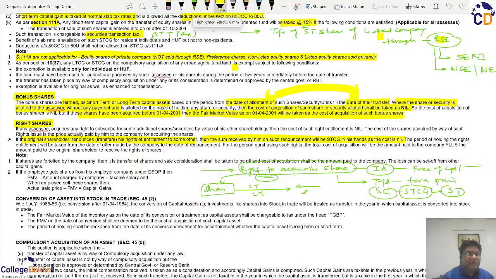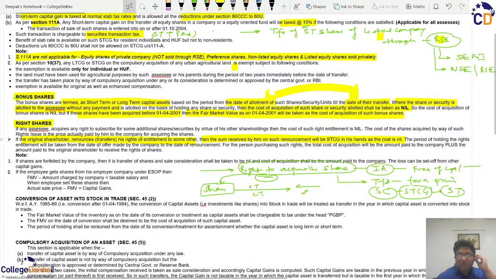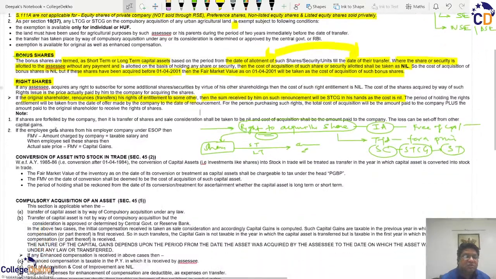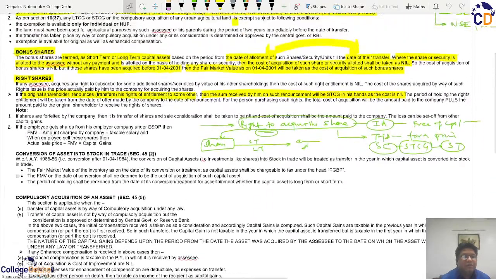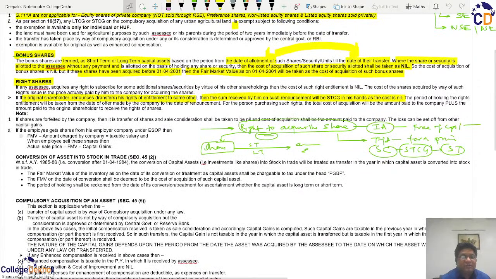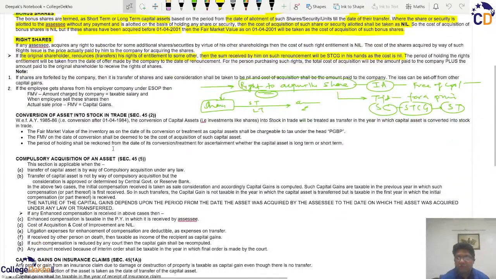Okay? So that is what makes rights shares a special case, because there are two assets involved. If rights are renounced, then it creates a short-term gain, and if the shares are first acquired by himself and then sold, then it becomes a normal capital gains calculation depending upon the period of ownership.